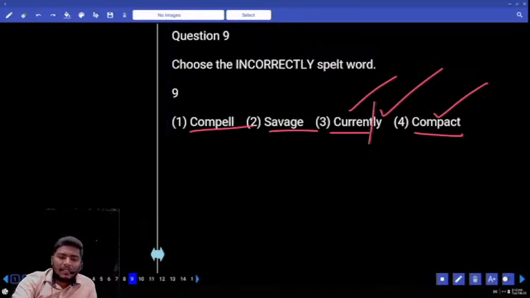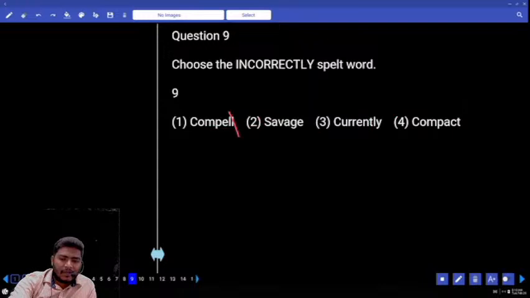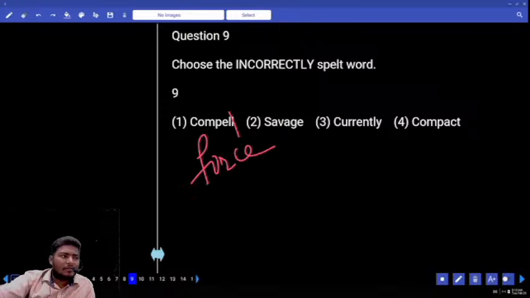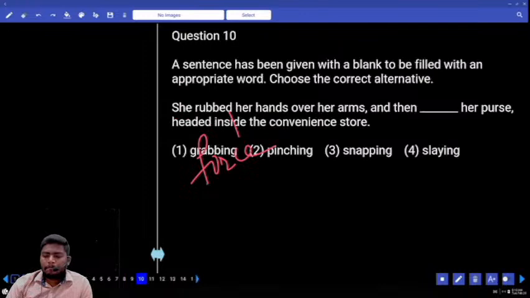Compel. See, if at all it is compelled, V2 is used, there we have to use double L. No problem. This is not V2. Is it V2 here? No, it is only V1. In V1, we only get compel, single L. Compel is to force somebody to do some action. Forcing other people to do the action. Move to 10.